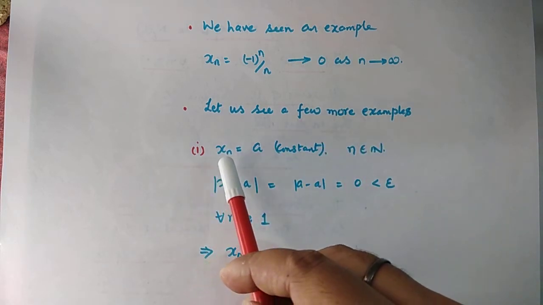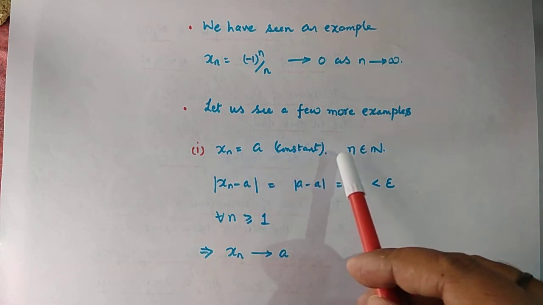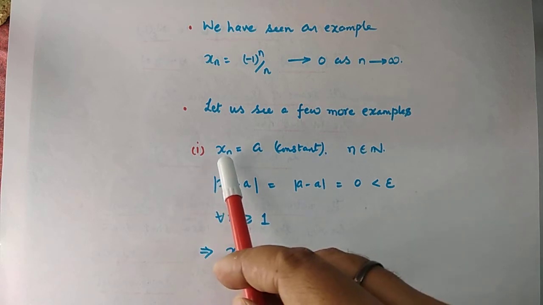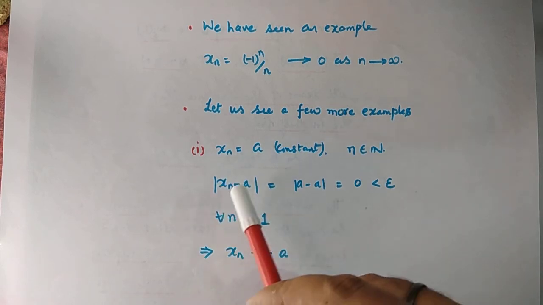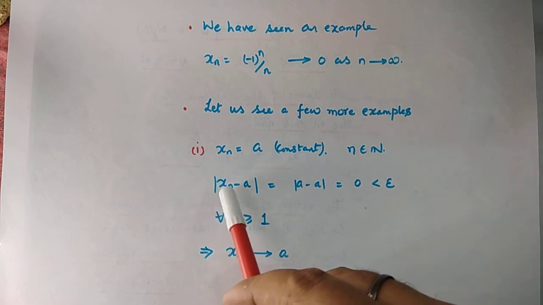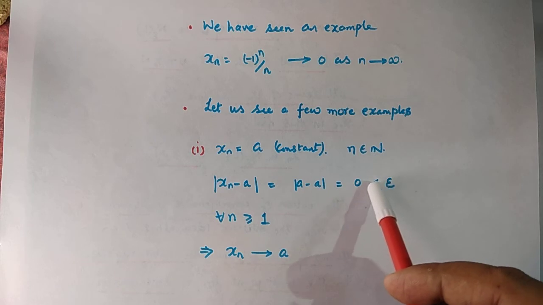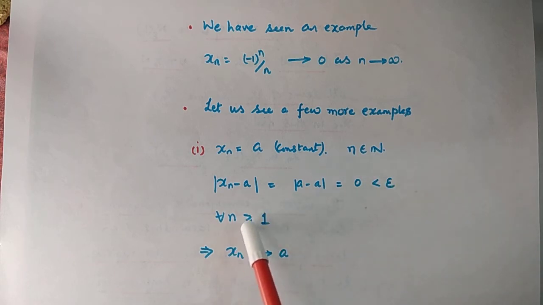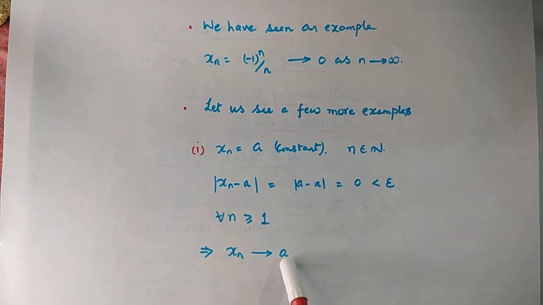The first one is that of a constant sequence xn equal to a for all n belonging to the set of natural numbers. We claim that Xn converges to a itself. It is very easy to see why. Mod of Xn minus a is equal to a minus a, which is 0, and 0 is less than any epsilon which is positive. And this is true for all n greater than or equal to 1. Thus, according to our definition, Xn converges to a.